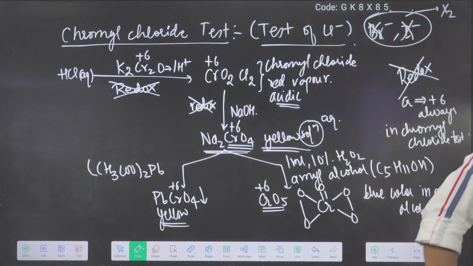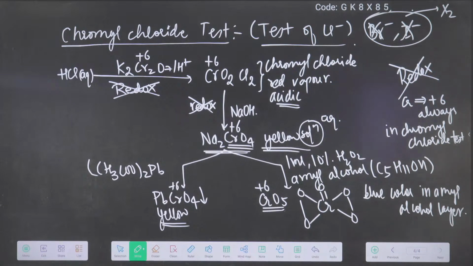Check. The concept is clear. More important than what we are doing, why we are doing it is also clear. We have taken K2Cr2O7. So Cl minus, Br minus, I minus, all three can react. But Br minus becomes bromine, I minus becomes iodine, but Cl minus becomes chromyl chloride, a red color vapor, which is acidic in nature. So I react it with NaOH and I get a yellow color solution.